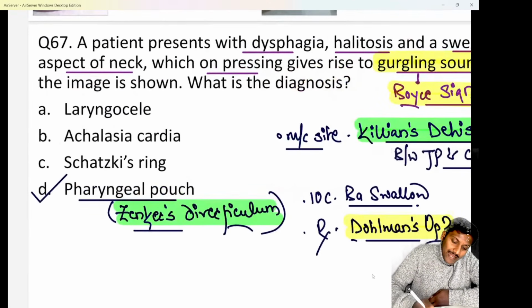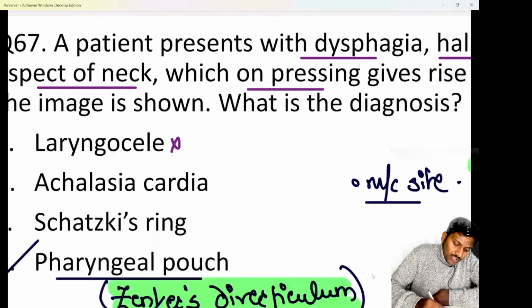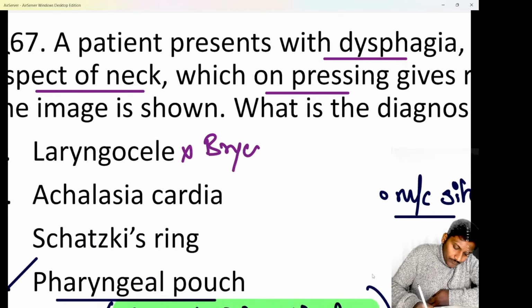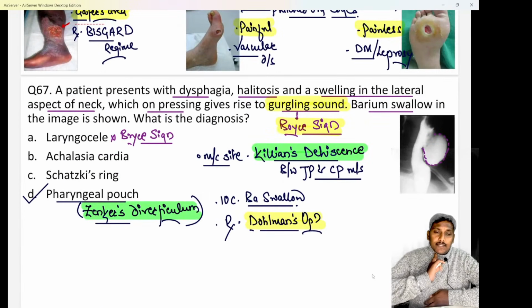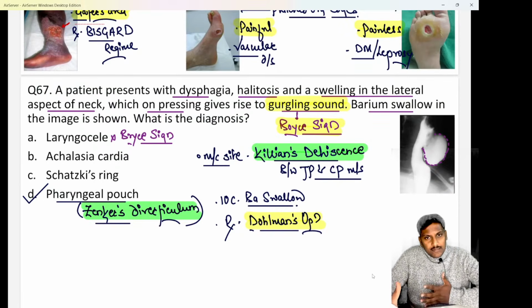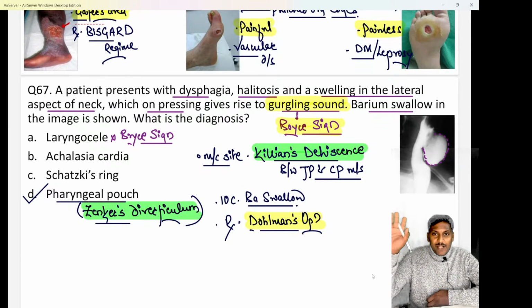We know laryngocele is a condition in ENT due to an abnormally dilated saccule, and that is going to have a Brice sign, where when we press the swelling, a hissing sound is heard. That is a laryngocele, and treatment for laryngocele is surgical excision. I hope all of you are quite aware. Laryngocele is usually seen in a trumpet player.